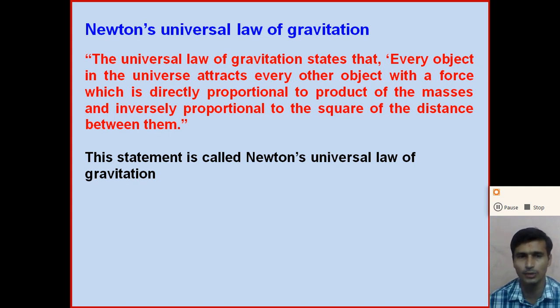This statement is known as Newton's universal law of gravitation.